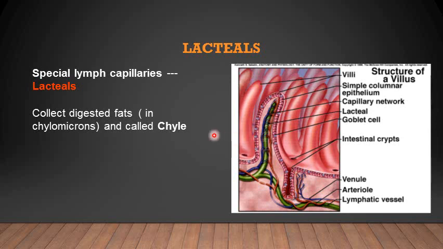This lacteal has a very important role. It helps to collect the digested fats, especially fats in the form of chylomicrons. That gives the lymph a very special whitish appearance, which is known as chyle.